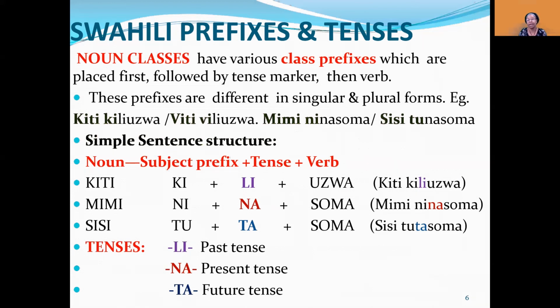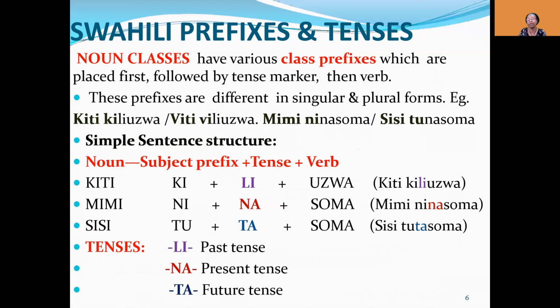The first sentence was, I am studying or I am reading. Its plural is, we are studying or reading. So sisi, its prefix is tu. It's followed by the tense marker and then the verb. You can see other simple sentence structures. Kiti kiliuzwa, that is past tense, the chair was sold. Mimi ninasoma means I am studying, so na is present tense. Sisi tutasoma. You can see there, sisi tutasoma, ta is standing for future tense.